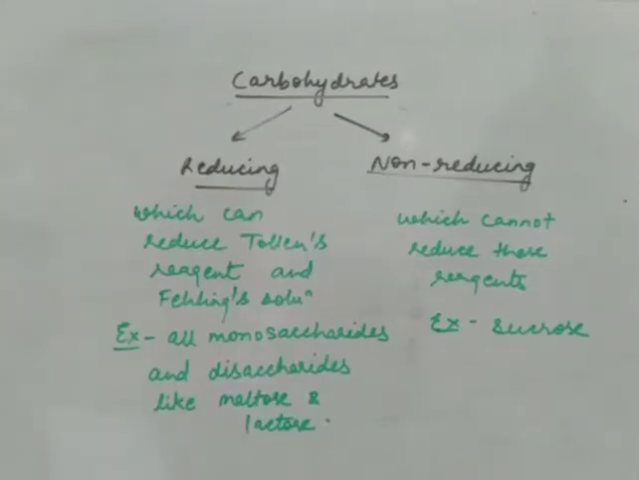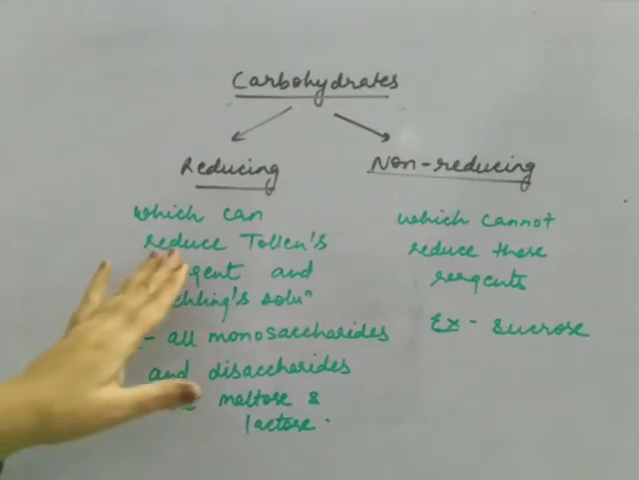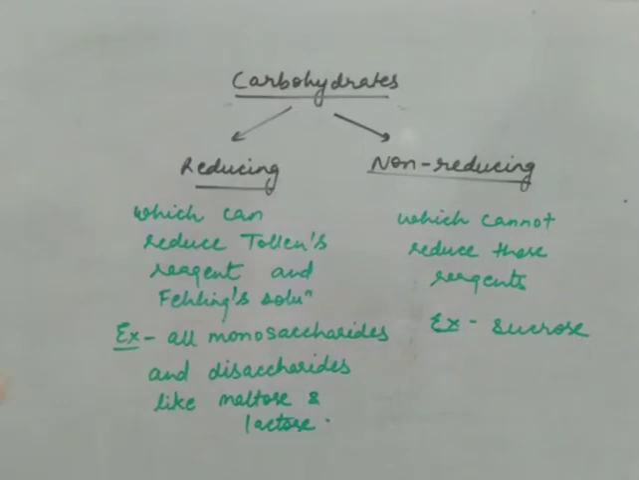One more important classification of carbohydrates is regarding the chemical test which they give. Since carbohydrates contain aldehyde and ketone groups, and we know there is a distinguishing test between aldehydes and ketones, that is the Fehling test and Tollens test. So those carbohydrates which can reduce Tollens reagent and Fehling solution. Now what is the meaning of reducing Tollens reagent and Fehling solution? Tollens reagent and Fehling solutions are oxidizing agents.